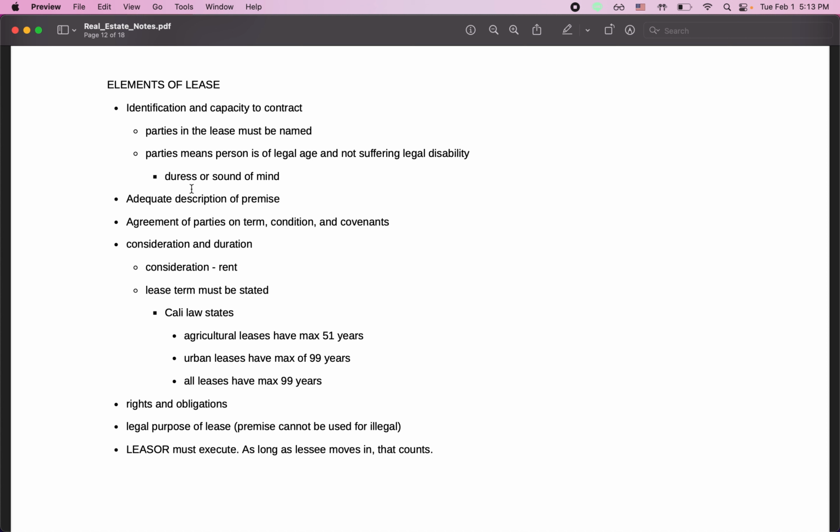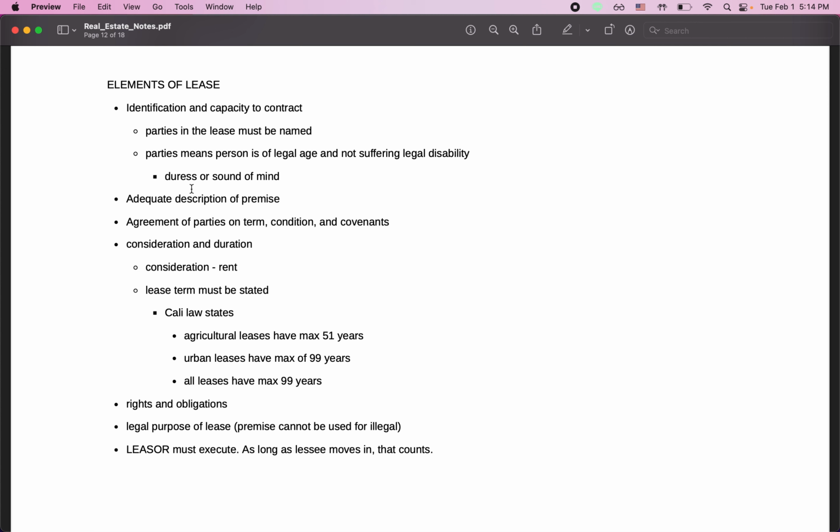Elements of the lease also include rights and obligations, and the legal purpose of the lease. For example, leasing a property for illegal activities like gambling won't hold up. Illegal activity is not something that the law will protect or recognize.